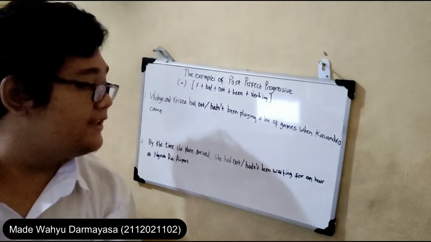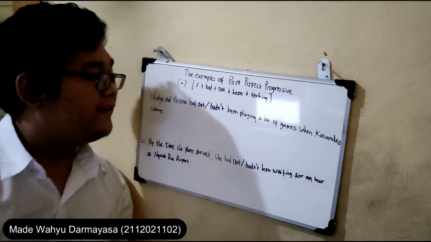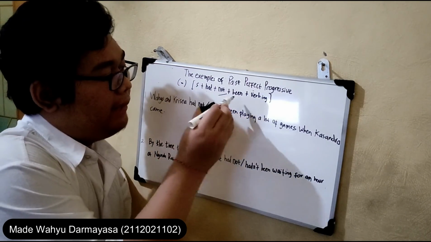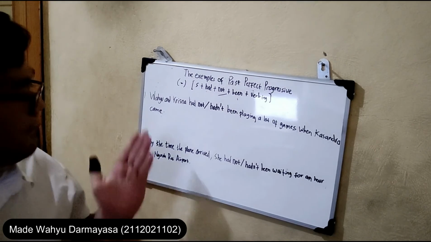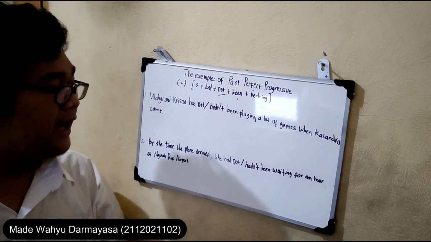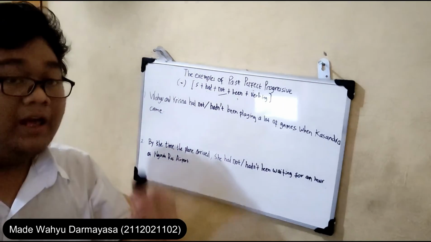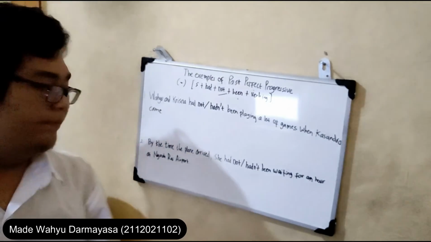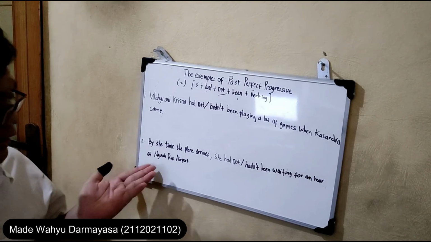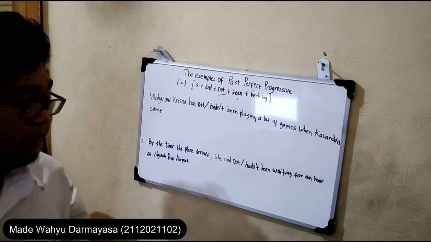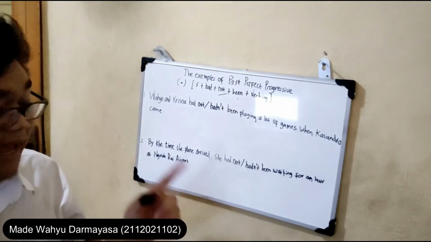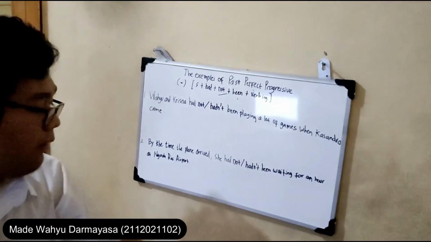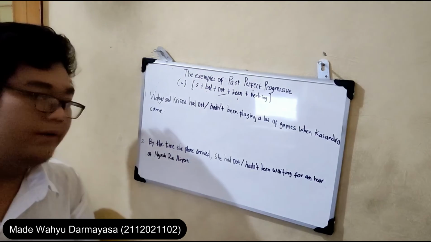For the negative sentence, you just add not between had and been. The example is: Wahyu and Krisna had not, or hadn't, been playing a lot of games when Kasandra came. For another example: by the time the plane arrived, she had not, or she hadn't, been waiting for an hour at Ngurah Rai Airport.